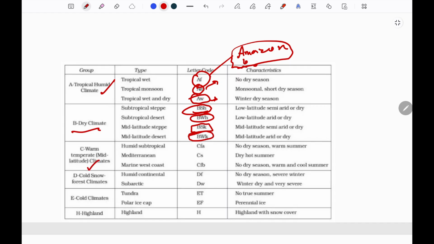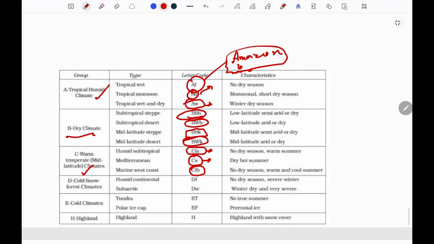C for the temperate climates, it is CFA. It is humid subtropical region, where there is rainfall throughout the year. CS is Mediterranean type of climate, where the summers are dry and rainfall is in winter. Next one is CFB, which is marine west coast climate.